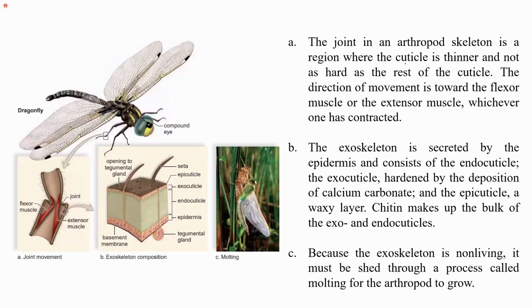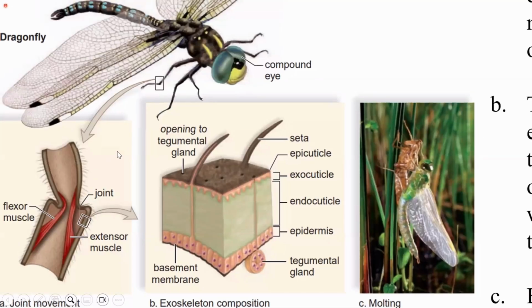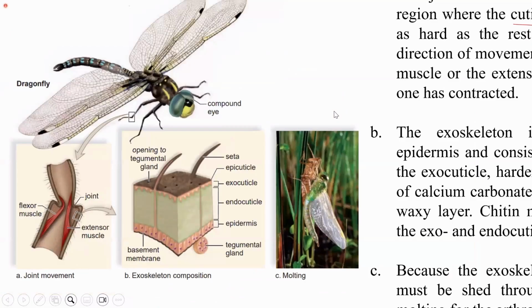The joint in an arthropod exoskeleton is a region where the cuticle is thinner. You can see here, this is the joint which is present in the arthropods. The cuticle is comparatively thinner in this region as compared to the rest of the part, and it is comparatively softer.